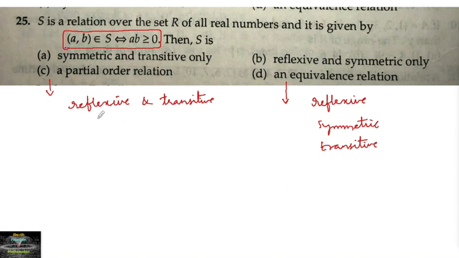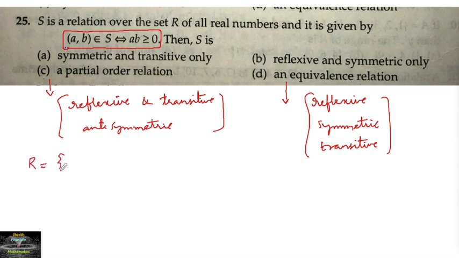And we can say that along with this, antisymmetric at the same time. Okay, now let us check the first thing. S is equal to the set of (a, b) such that ab is greater than or equal to 0, where a and b are real numbers.